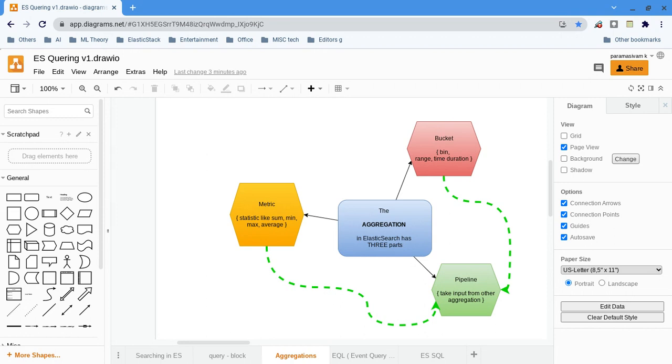In this we are going to see the aggregation. Sorry, in the searching stuff, not query stuff.